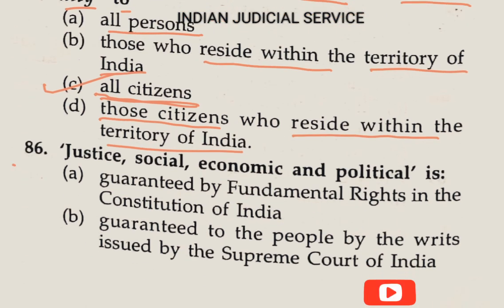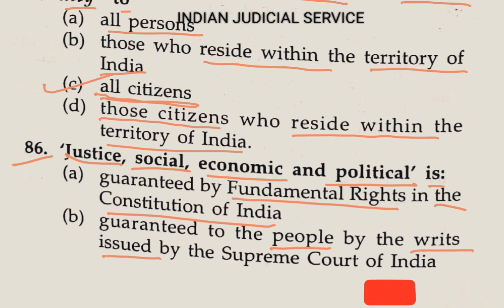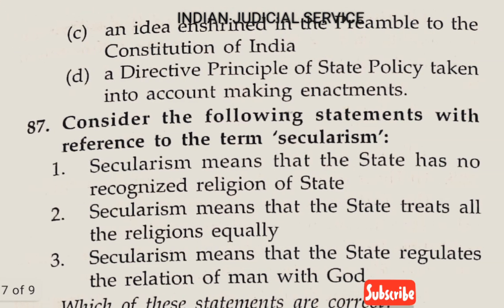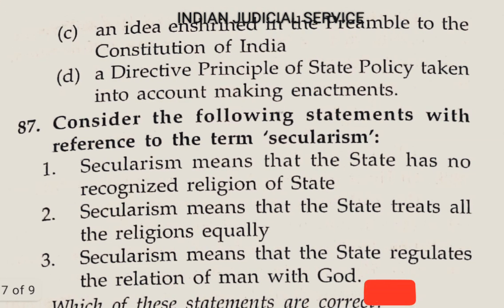Now question number 86, justice, social, economic and political is guaranteed by fundamental right in the Constitution of India. Option B, guaranteed to the people by the writs issued by the Supreme Court of India. Option C, an idea inherent in the preamble to the Constitution of India.